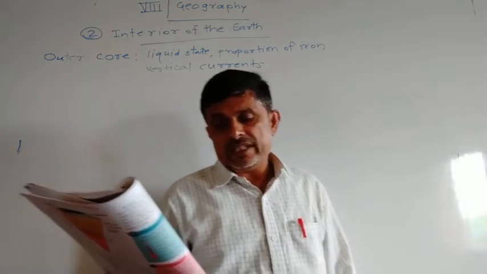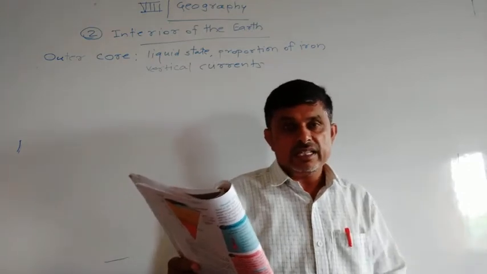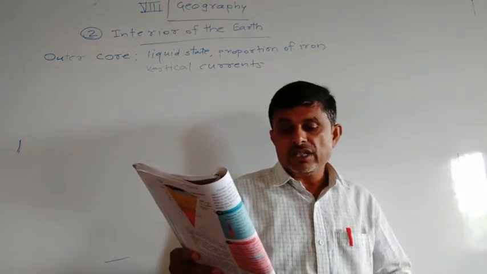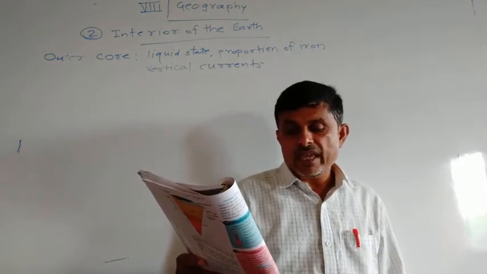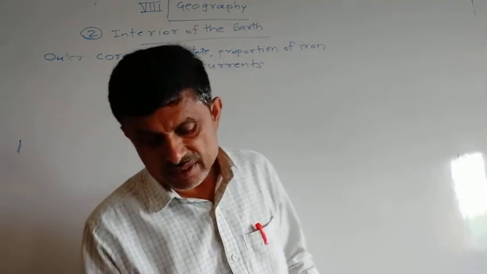The Earth's rotation gives them eddy motion. It is because the Earth revolves around itself. The outer core and inner core have circular motions. Eddy motions means circular motions.